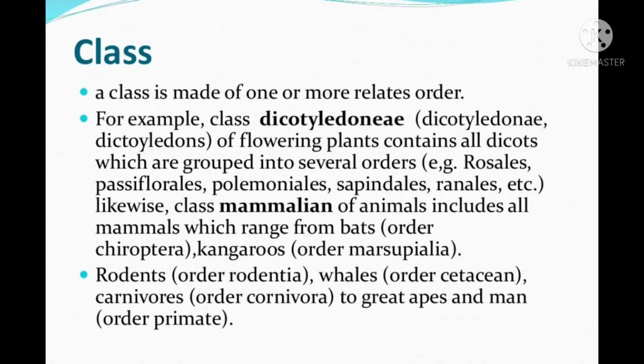A class is made of one or more related orders. For example, class Dicotyledonae of flowering plants contains all dicots which are grouped into several orders.